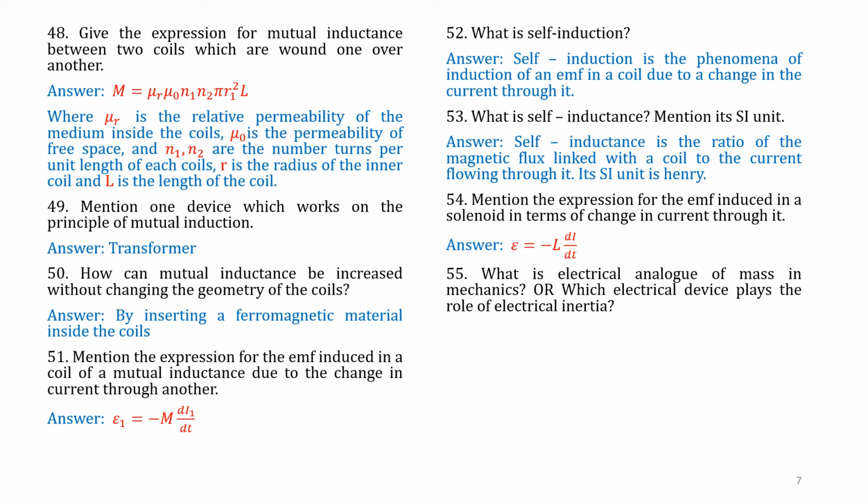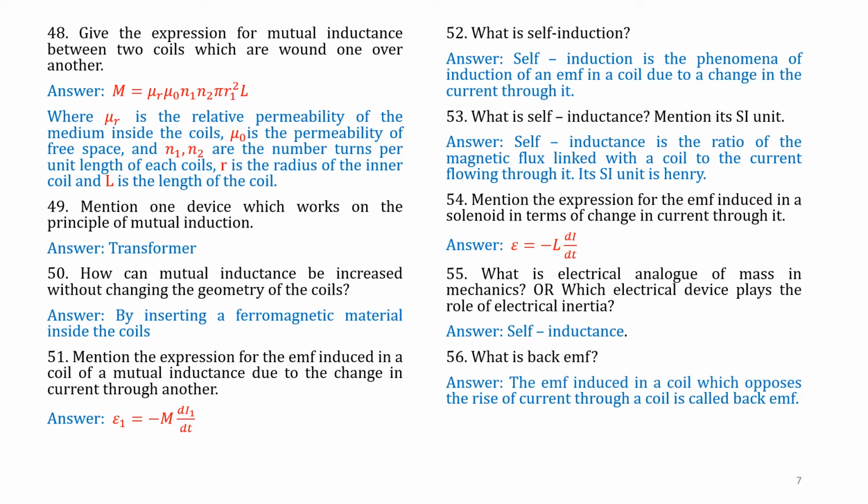Question number 55. What is the electrical analog of mass in mechanics, or which electrical quantity plays the role of electrical inertia? Answer is self-inductance. That is, self-inductance is analogous to mass in mechanics. Question number 56. What is back EMF?